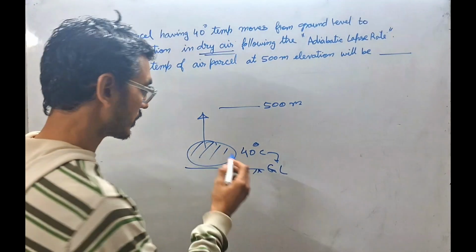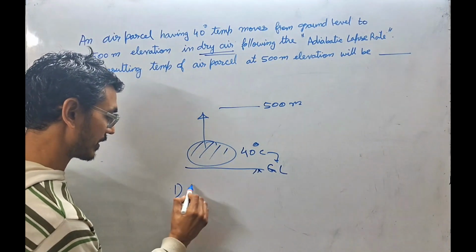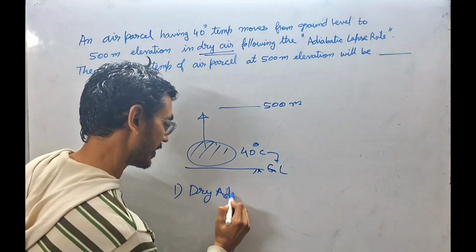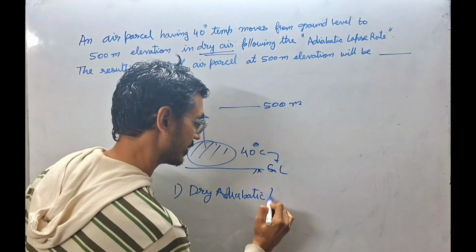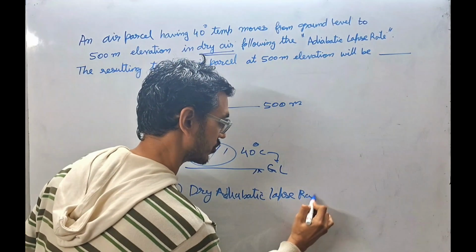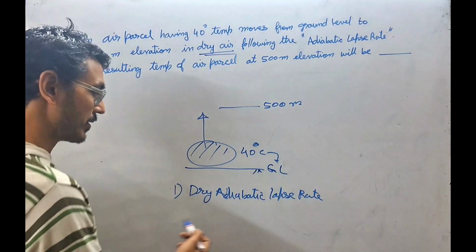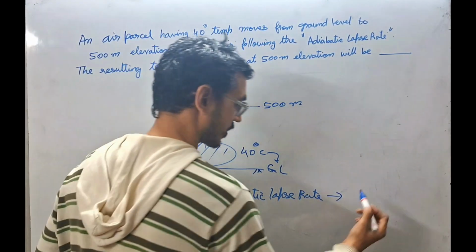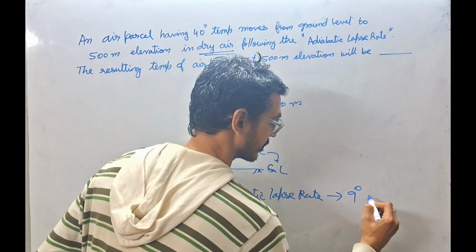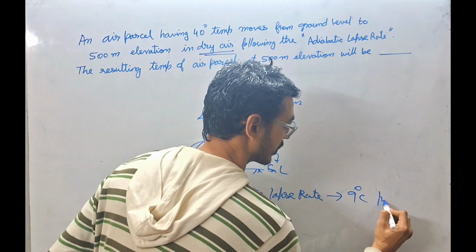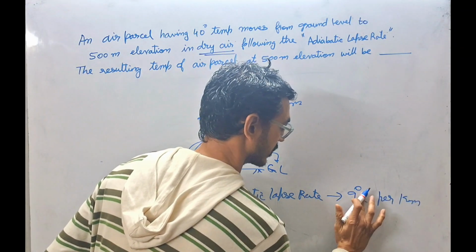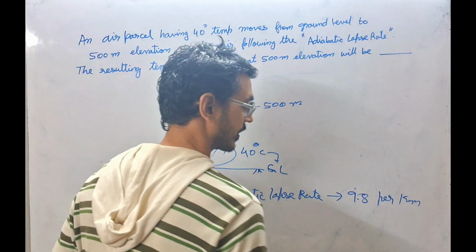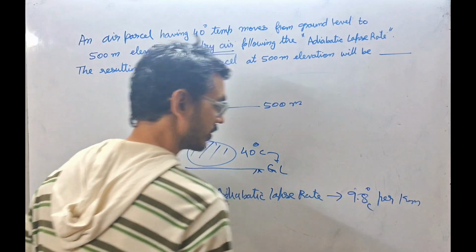So here you have to consider two cases: dry adiabatic lapse rate. See, you have to remember two things. Here we will be applying only one, the dry adiabatic lapse rate. It is almost around 9 degree centigrade per kilometer. 9.8, rather to be very specific, it is 9.8 degree per kilometer.